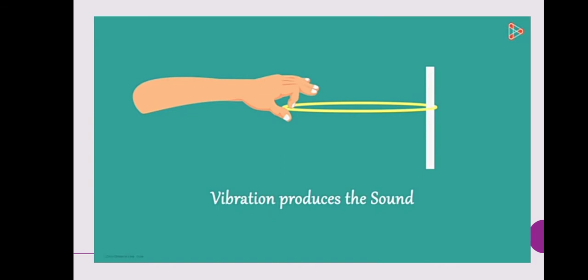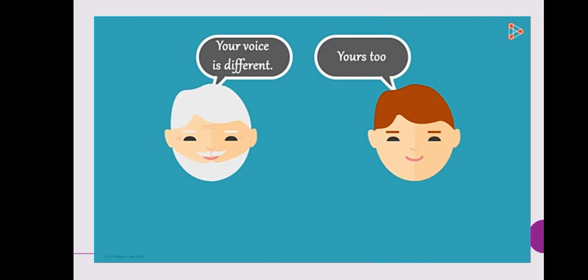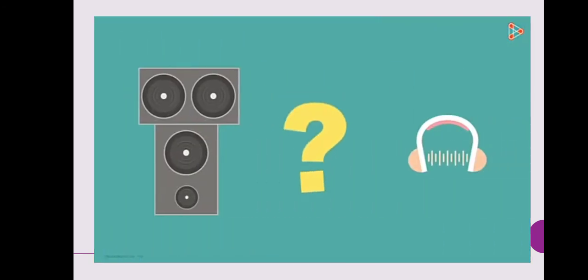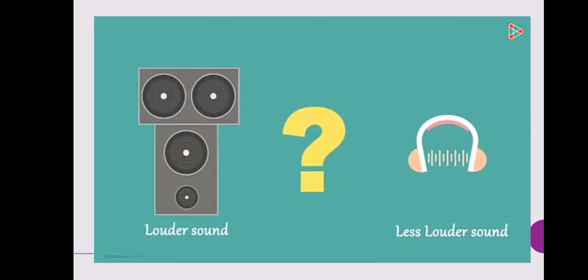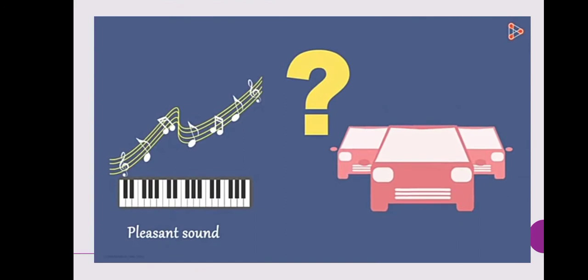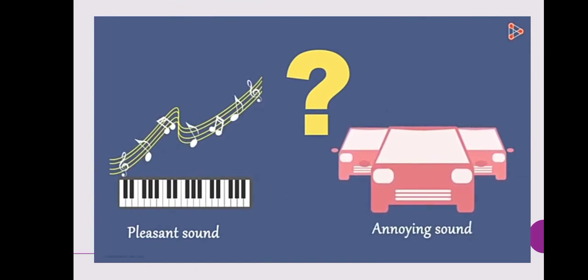Yes, anything that vibrates will produce sound. We will learn more about this in the next video. We know that the voice of adults and children differ. Why is it that the sounds are different? What separates the sounds? Why is it that some sounds are louder than the others? Why are some of the sounds pleasant while other ones are annoying? We will answer all these questions in the coming videos.